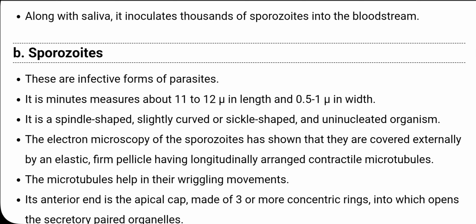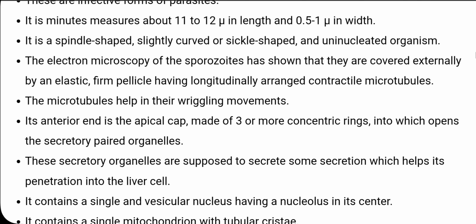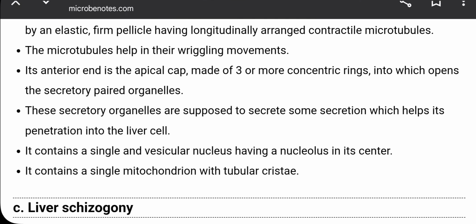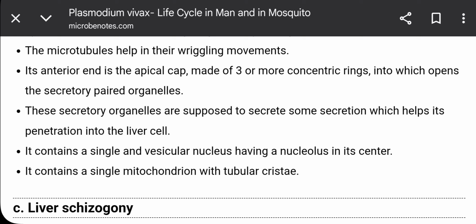It has about 10 to 20 μm in length and 0.5 to 1 μm in width. Now these secretory organelles are supposed to secrete some secretion which helps it penetrate into the liver cells. Then it contains a single vesicular nucleus having a nucleolus in its center, and it contains a single mitochondrion with tubular cristae.